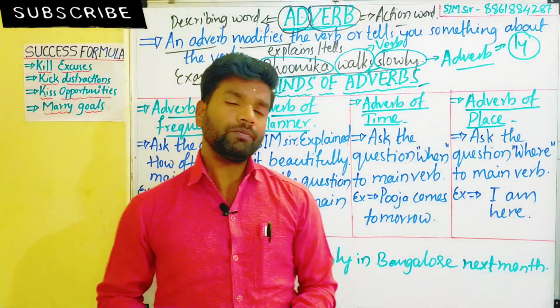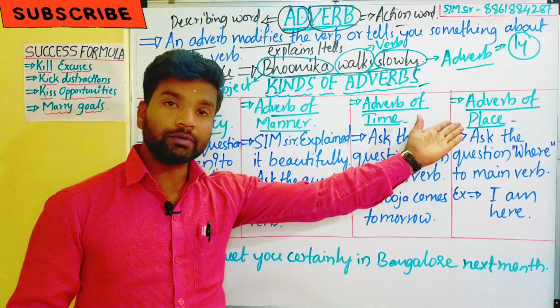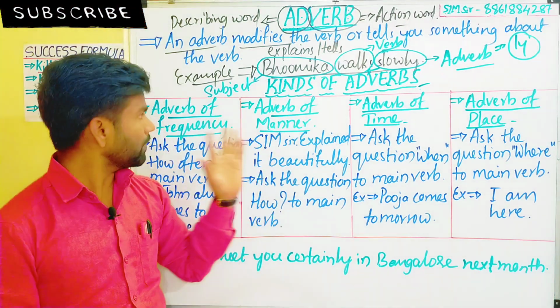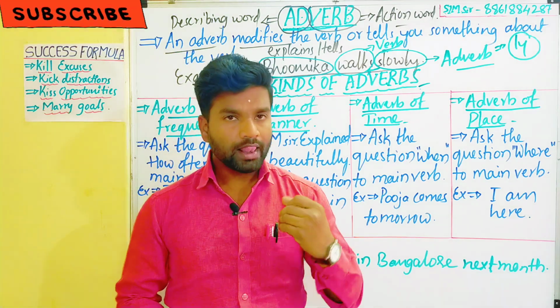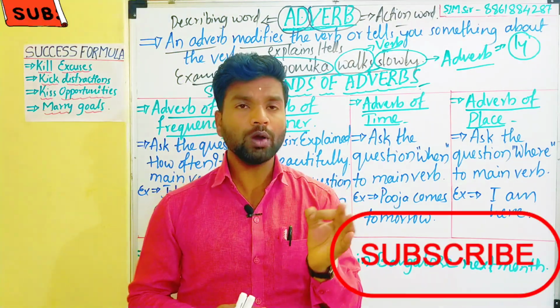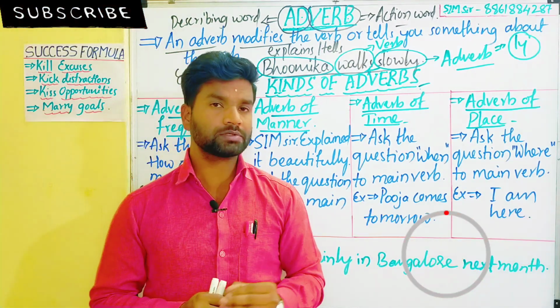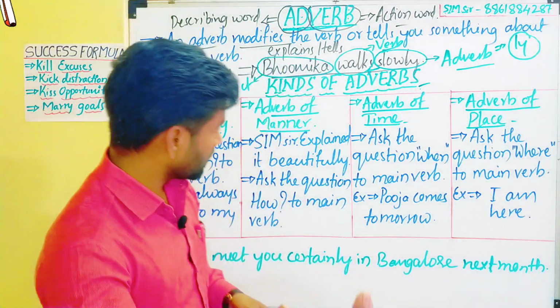In this topic of the adverb, how do we identify whether it is an adverb of place, time, manner, or frequency? How ಕಂಡುಹಿಡಿಯೋದು? Okay, let me tell you one short trick to find out the kinds of adverbs.